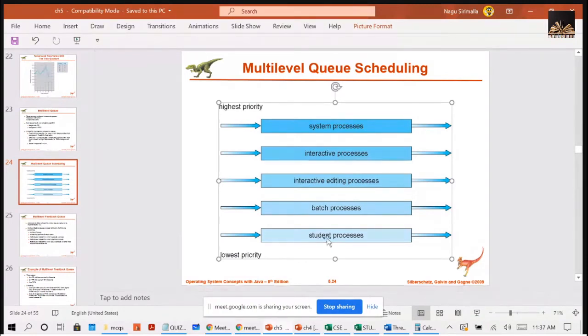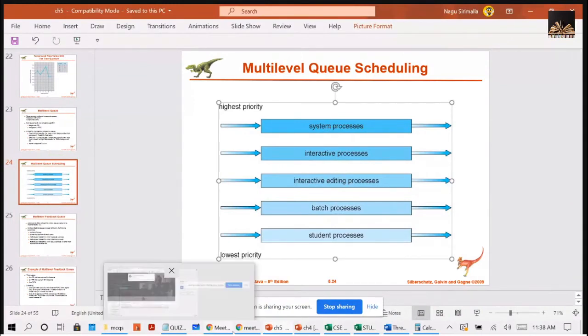And when the low level processes are getting executed and a high level process enters, your low level process will be preempted from the CPU and the high level process will get the chance, right? For example, let's consider the batch process is running and a system process arrives. Your batch process will be preempted and the CPU will be given to the system process. So what is the disadvantage with this? Can anyone tell me?